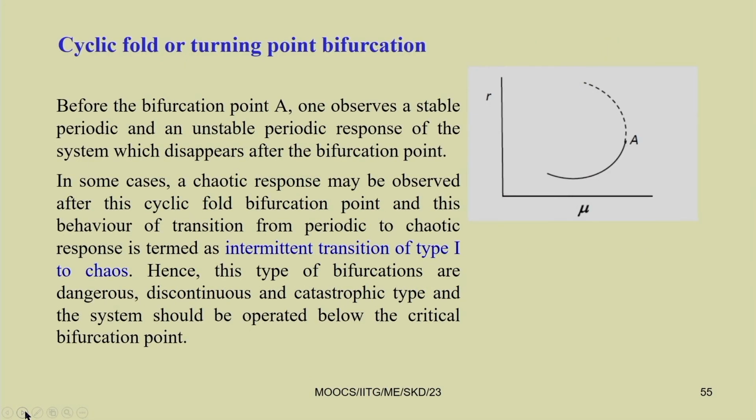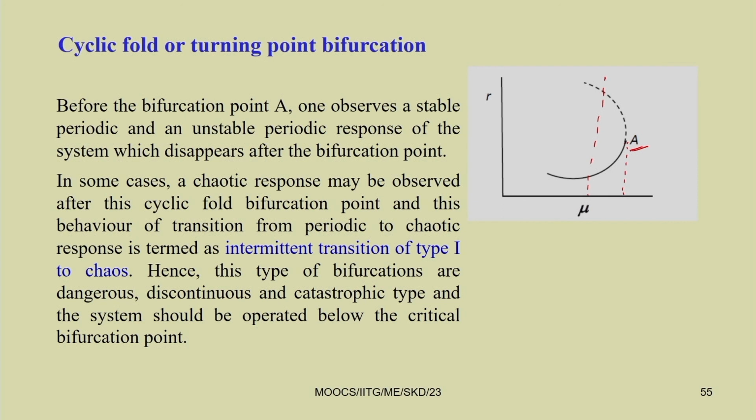Here you are just plotting the amplitude, either the amplitude of the response or you just take the Poincare section and plot it. Let A be the bifurcation point. Before the bifurcation point A, one observes a stable periodic and an unstable periodic response of the system. So, before point A, you have two periodic responses: one is stable periodic and one is unstable periodic.